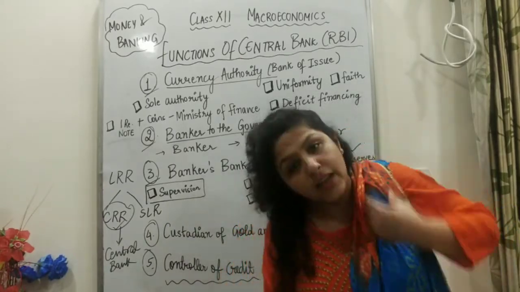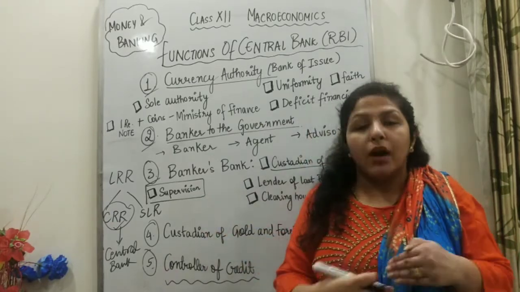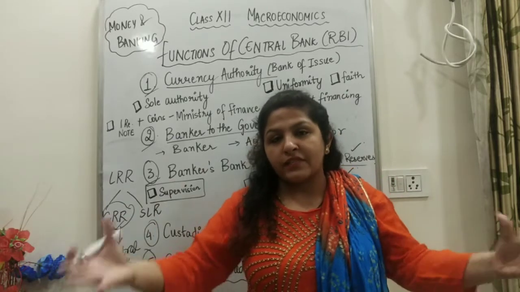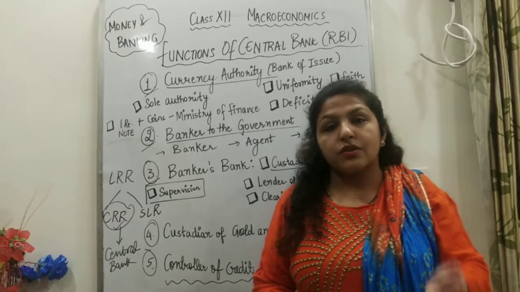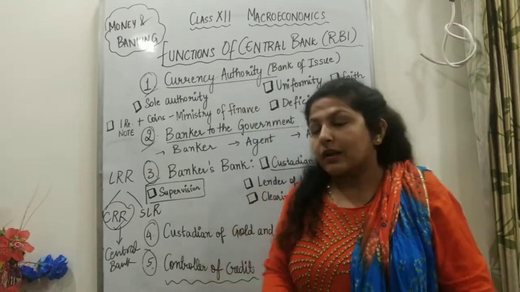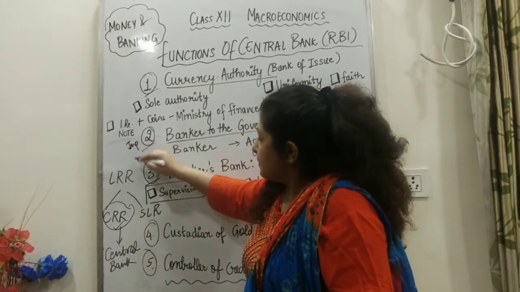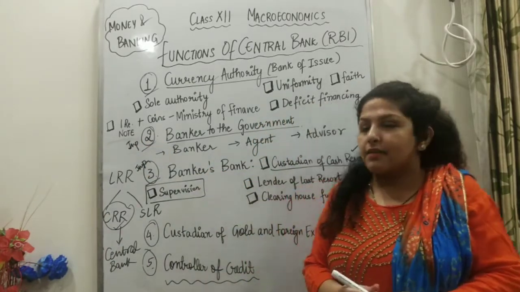After 1991, RBI has been working as a facilitator for all the other banks in mergers. When two banks are merging, or in amalgamation when 4, 5, 6 banks are merging, in that case, and also for licensing, they have to take permission from the central bank. So that's why we are saying these two are very important, right? This is how the central bank is working as banker's bank.